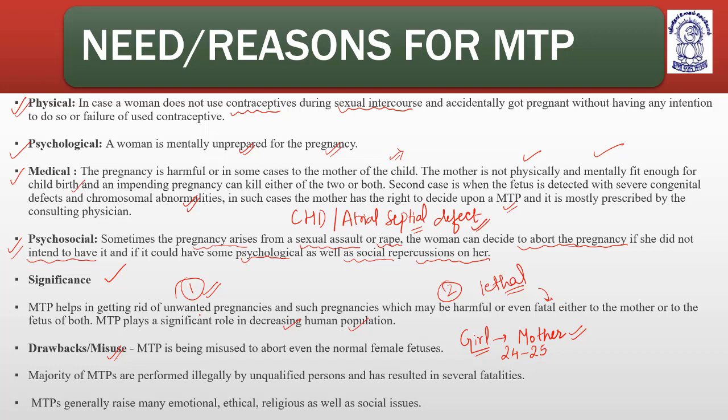So it can be misused again and again by a girl who doesn't want to get pregnant. The majority of MTPs are performed illegally by unqualified persons and have resulted in severe fatalities. The case can be fatal, it can be lethal.